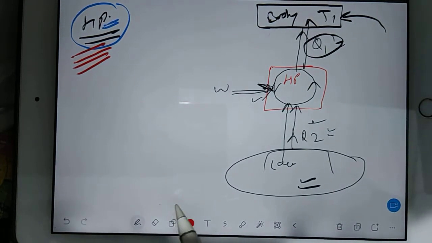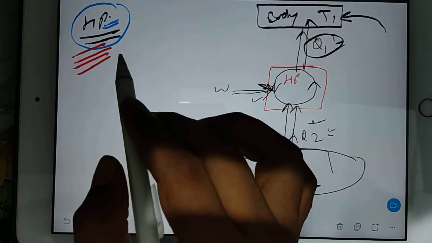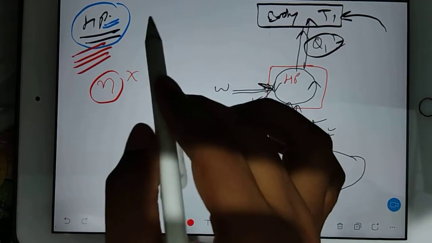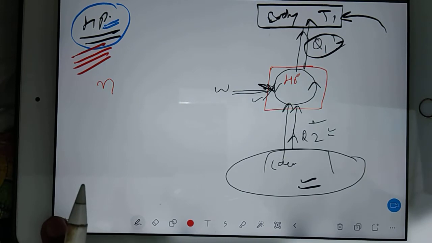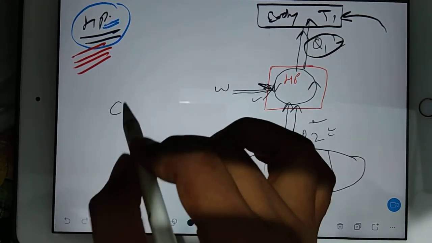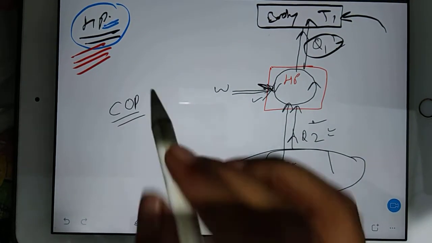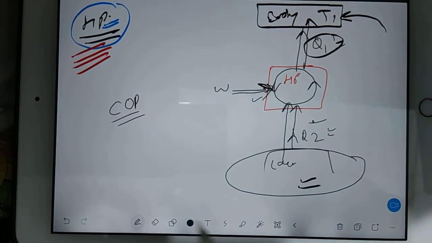So here again you have to think about the efficiency. So question is, is efficiency the correct word for heat pump? No. In case of heat pump, the same efficiency we call COP, coefficient of performance. So we don't say efficiency, we say coefficient of performance.